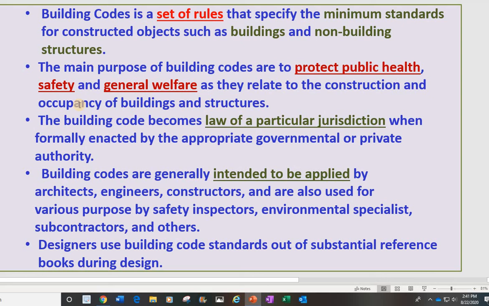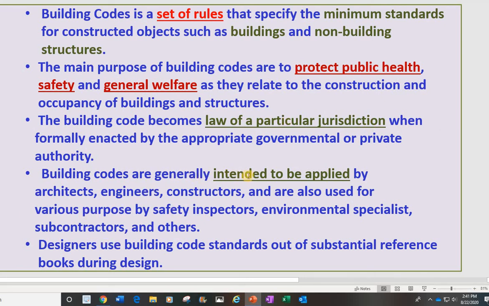Okay, building codes become the law from a particular jurisdiction when formally enacted by the appropriate governmental or private authority. So this is the law for a very specific jurisdiction. If you look at the building codes, some parts talk about the law and jurisdiction there.